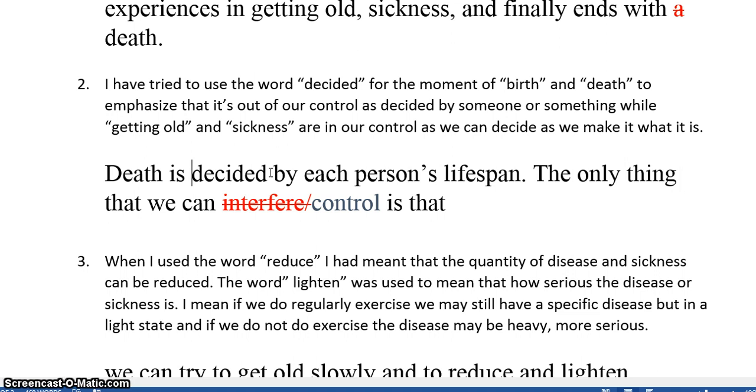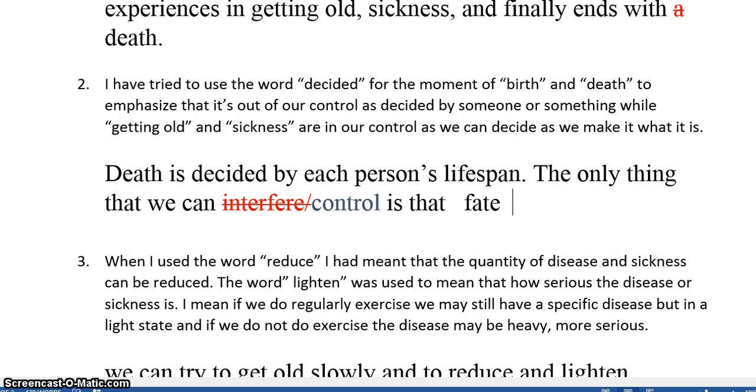I said I wasn't completely happy with this verb because our death is not decided by our lifespan, really. Our lifespan is decided more by our death. And we could say it's decided by our fate. So once again, does the subject appropriately match the verb? Death brings about the end of our lifespan, but it doesn't actually decide our lifespan.